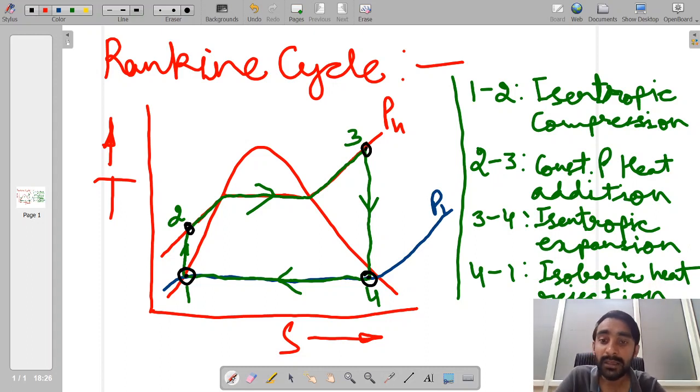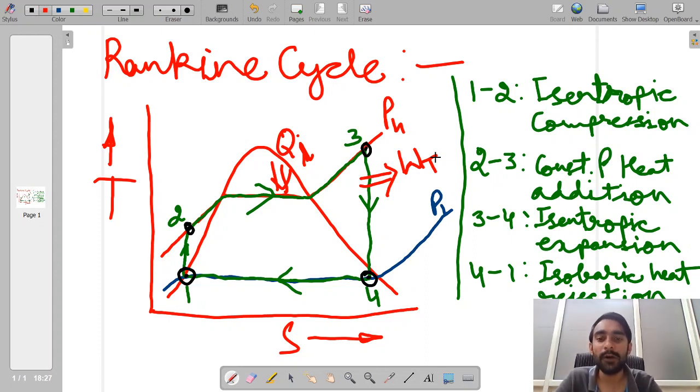Now, if you see in this entire cycle what is happening, we are adding a certain amount of heat, say I call it QI, the amount of heat added. Then in process 3 to 4 we get some work output, say I call it WT, the turbine work, because the mechanical component here is a turbine.